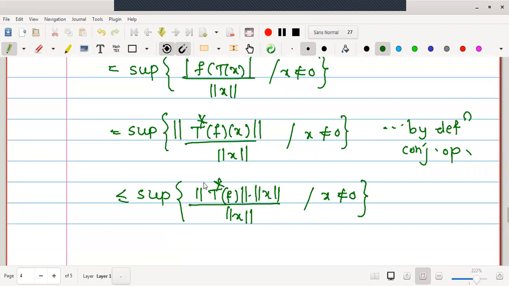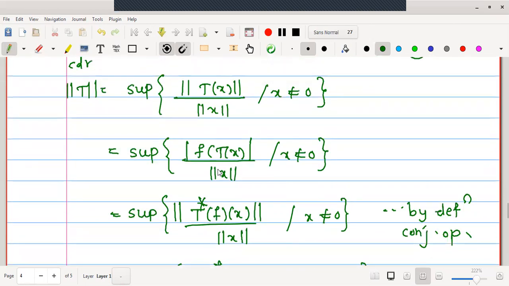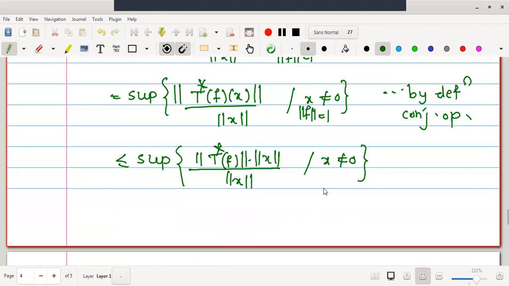Therefore, this norm x we can cancel. Here I forgot one thing. Whenever we are introducing f of T of x, here we should write norm f is equal to 1. Here also norm f is equal to 1, by the first definition.